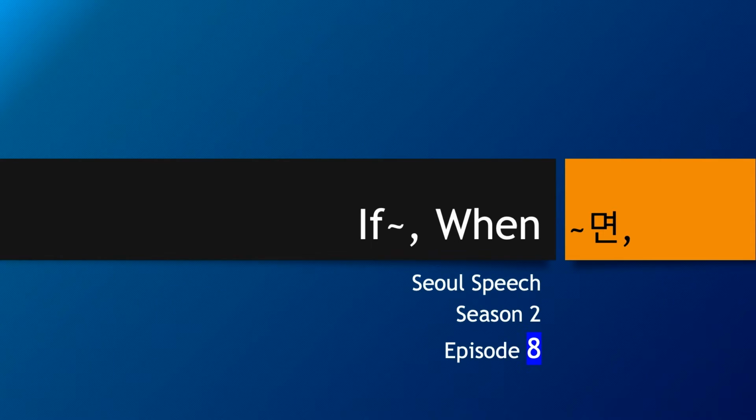Today we are going to learn about if or when clauses, but in Hangul there's no explicit then part. It is all implied in a sentence. The equivalent for if or when in Hangul is 면 or 하면. 면 or 하면. Let's take a look.